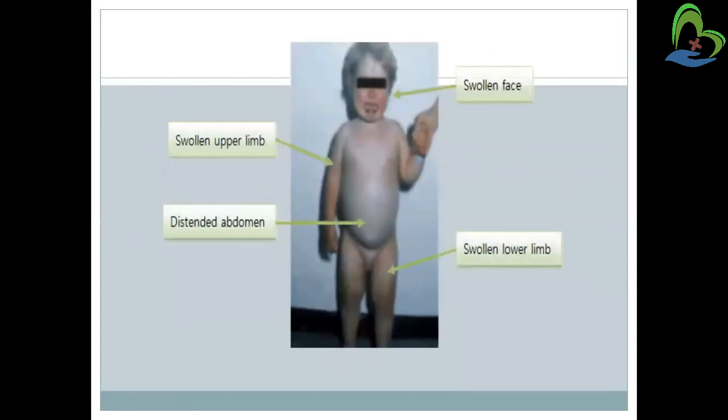This is just a picture of a nephrotic syndrome baby. As we have discussed its signs and symptoms, there will be a swollen face, swollen limbs, and distended abdomen. Abdominal distension will also be there because of the fluid retention, and swollen upper limbs, lower limbs, and facial puffiness will be there. And as I said, the person's skin will look pink in color.